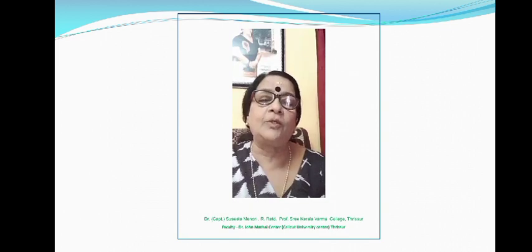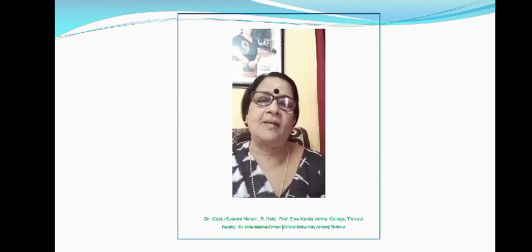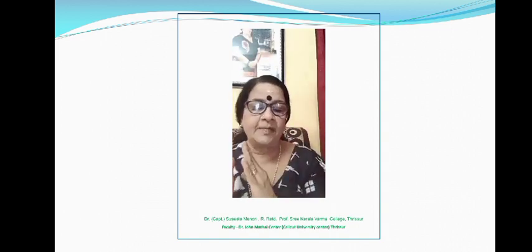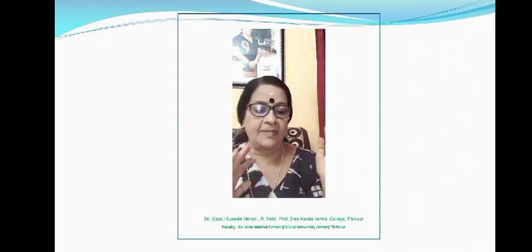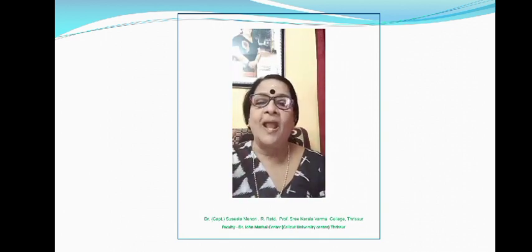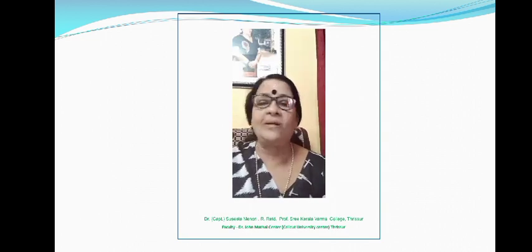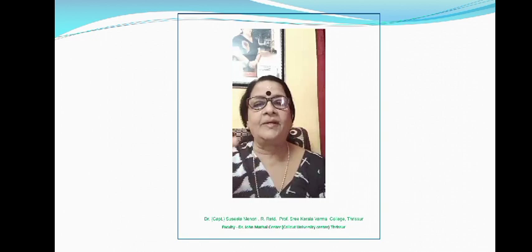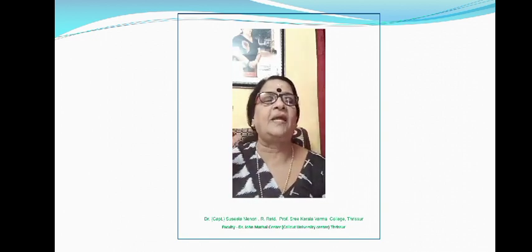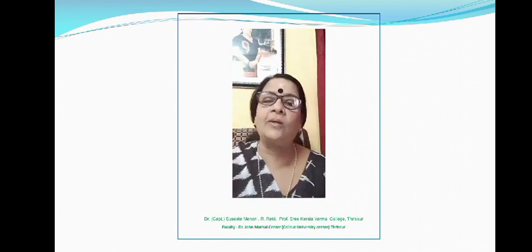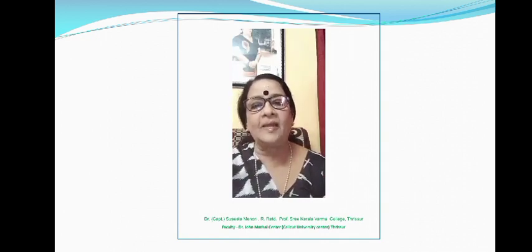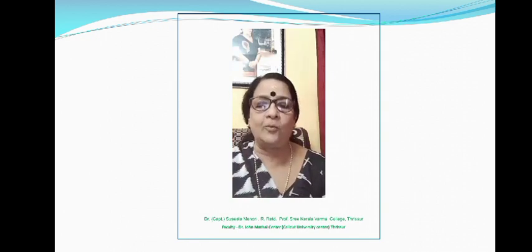Now we can look into the classification of working capital. The classification can be made under two heads: on the basis of concept and on the basis of time. On the basis of concept, we have already classified it in the beginning: gross working capital and net working capital. Gross working capital means the amount invested in current assets only. Net working capital means the difference between current assets and current liabilities.